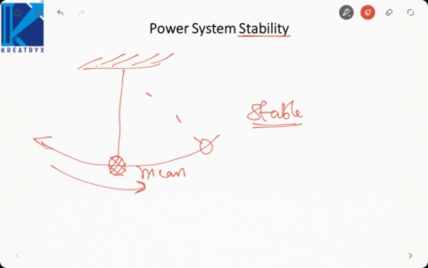So similar to the case of the pendulum, whenever a disturbance occurs in a power system, we will experience some oscillations. If those oscillations are bounded and finally settle down to steady state, we call the power system stable.